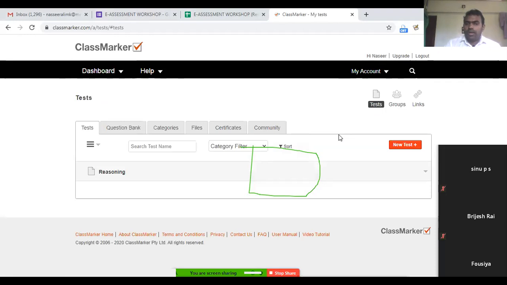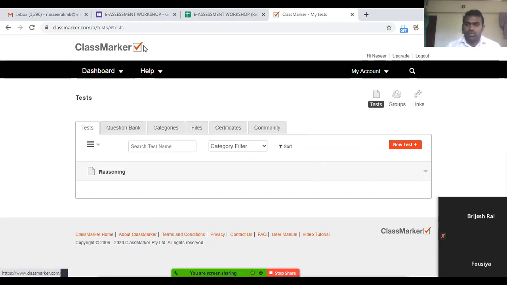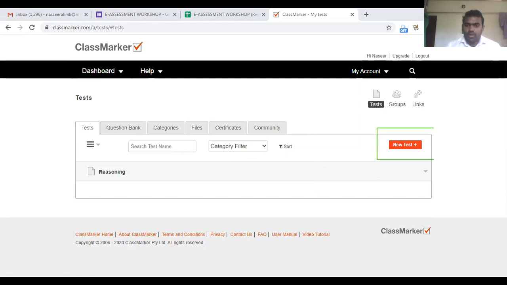Here you have options to even maintain a question bank, which is not available in Google Forms, right? So here you can click on test, and you can click on new test. Now you can click on new test.